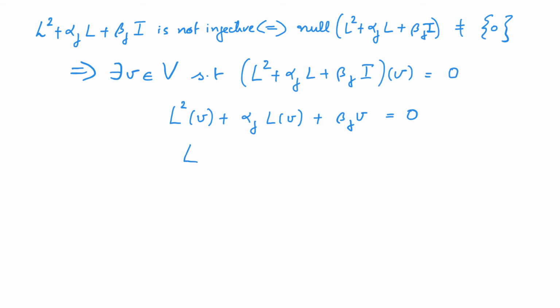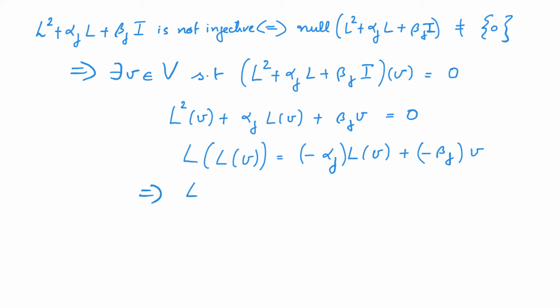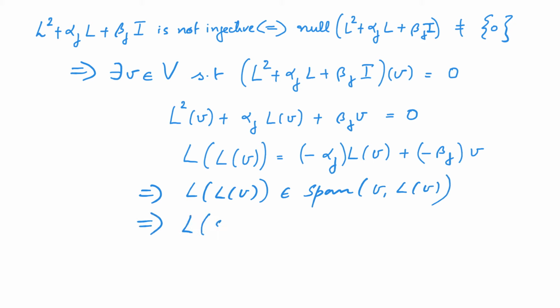In other words, L of L of v is equal to minus alpha times L of v plus minus beta times v, which implies that L of v belongs to the span of v and L of v. And this implies that L of the span of v and L of v is a subset of the span of v and L of v.